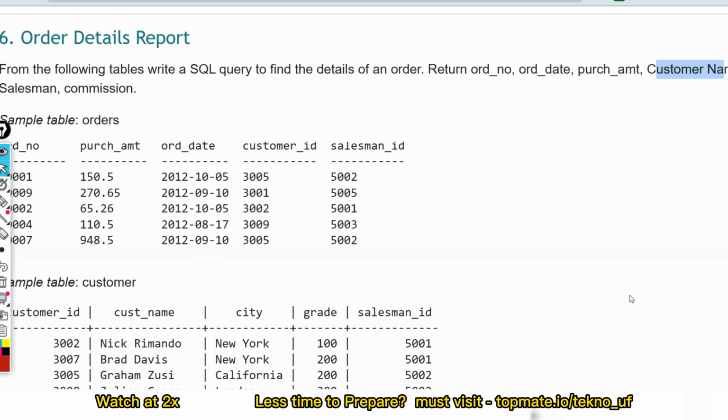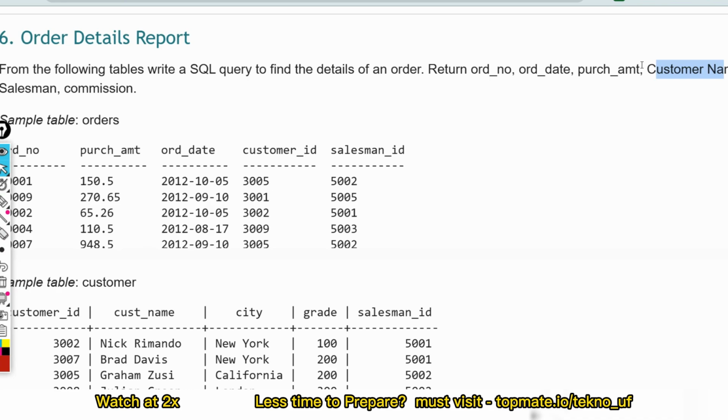So now let me show what to select: the order number from the orders table, order date from the orders table, purchase amount is present in the orders table, customer name you can fetch from the customer table, then grade from the customer table, then salesman and commission you have to fetch from the salesman table. So for this we have to use inner join two times, right?